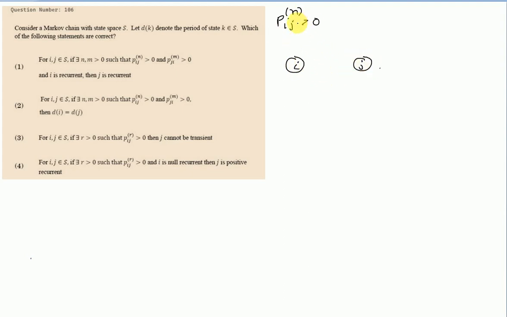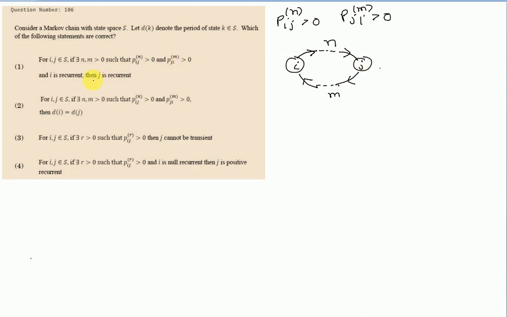It tells us that we can move from state i to state j in n steps, and P_ji^m greater than 0 tells us that a move from state j to state i is possible in m steps. So a commutative move is possible between state i and state j.